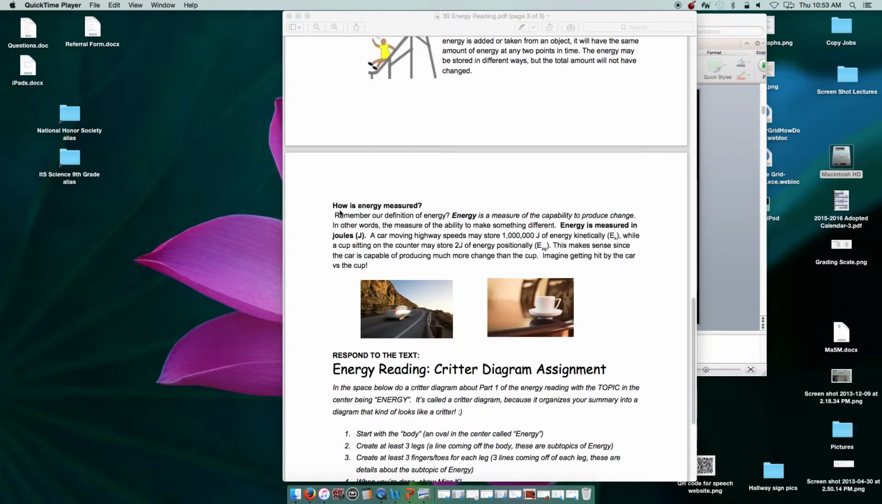And the last topic here we want to talk about is measuring energy. Remember that our definition of energy is a measure of the capability to produce change. In other words, the measurement of the ability to make something different. Energy is measured in joules. J is the symbol for that.